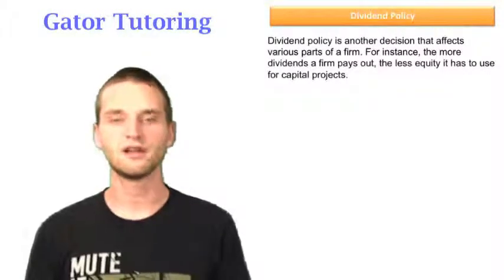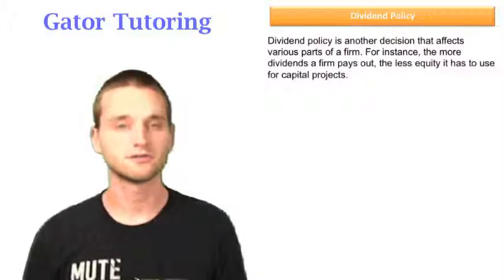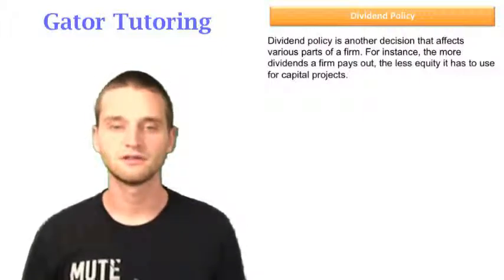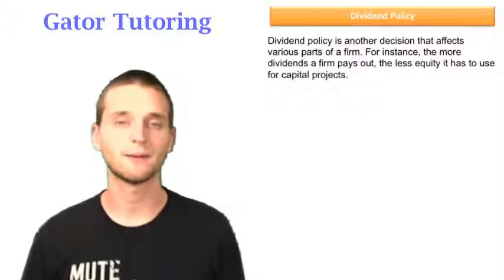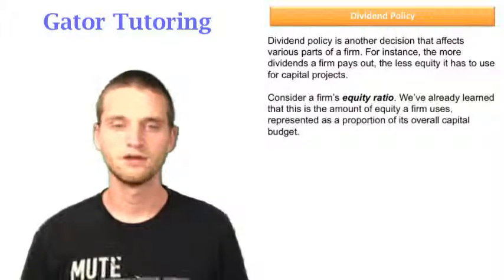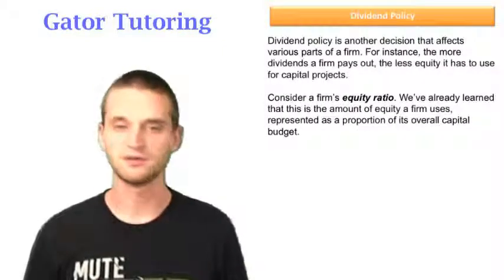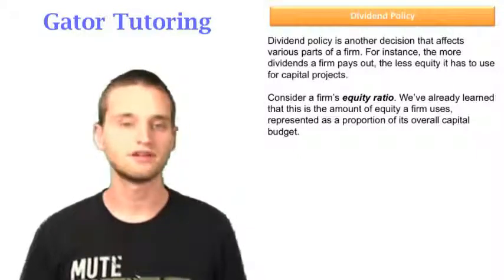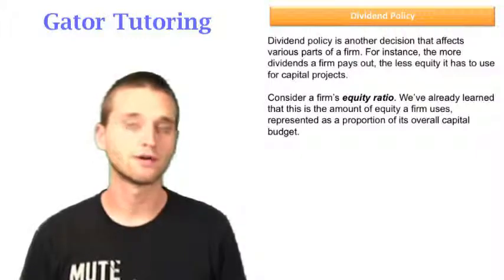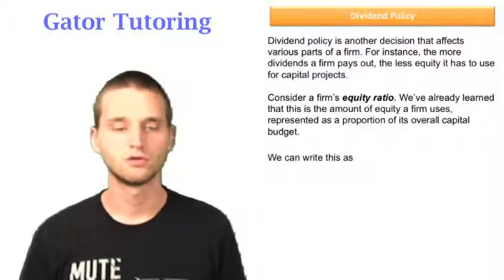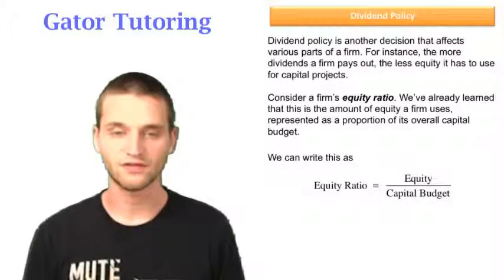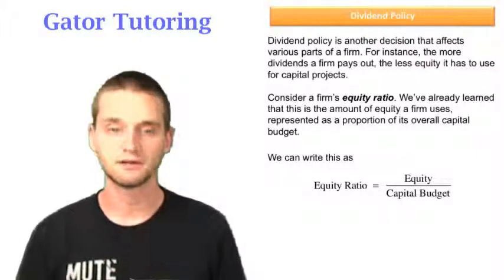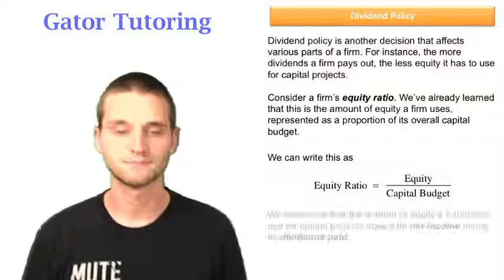Dividend policy is another decision that affects various parts of a firm. For instance, the more dividends a firm pays out, the less equity it has to use for capital projects. Consider a firm's equity ratio. We've already learned that this is the amount of equity a firm uses represented as a proportion of its overall capital budget. So we can write this as the equity ratio equals the total amount of equity the firm has divided by its total capital budget.